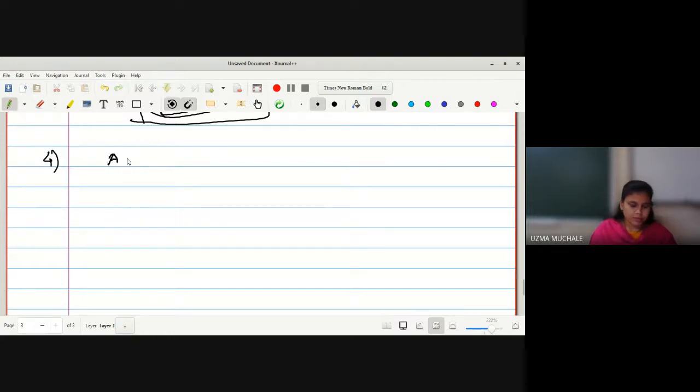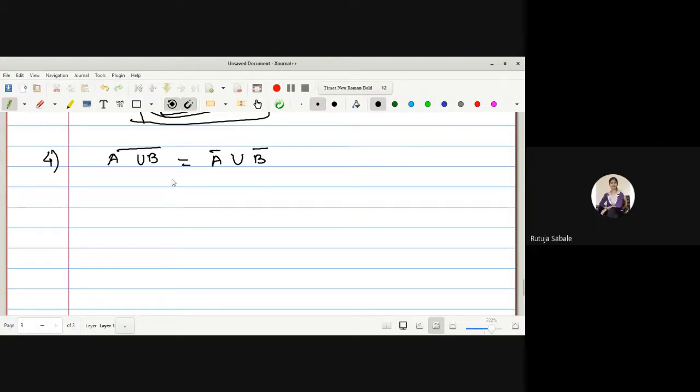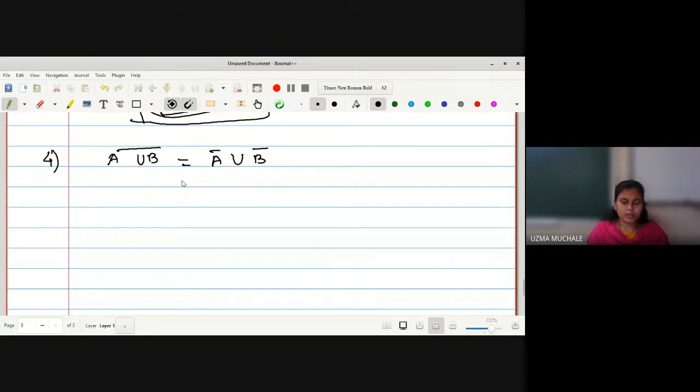The fourth property we have to prove is that the closure of A union B is equal to A bar union B bar. How to prove this? I think we have done this for our derived set. Yes, ma'am. Intersection and union properties we have seen for the derived set. At that time, I have written A union B contains A as well as B is contained in A union B. Is it okay?